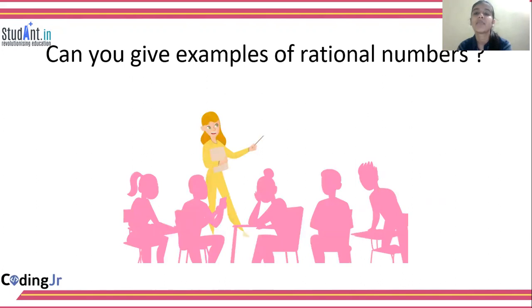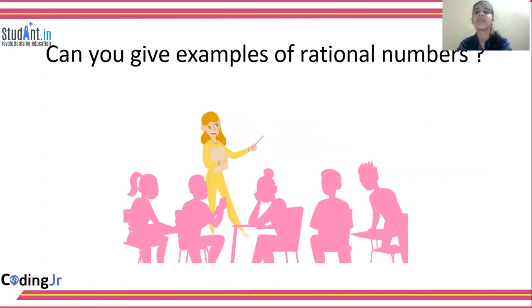Can you give examples of rational numbers? Yes, there are a lot of examples of rational numbers between 0 and 1 itself. Between two integers also, there were so many rational numbers, right? We had 2 by 10, we had 1 by 10, we had 3 by 10. So we had so many rational numbers. You can also think about so many rational numbers. I hope I was as clear as possible.